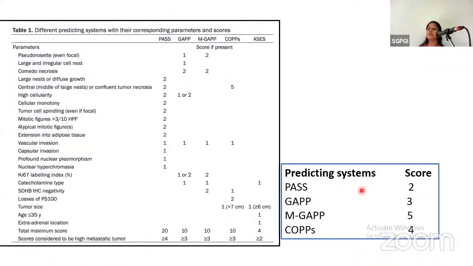So for the different predicting systems with their prognostic parameters, PASS score was 2, GAP score was 3, modified GAP was 5, and COP score was 4.